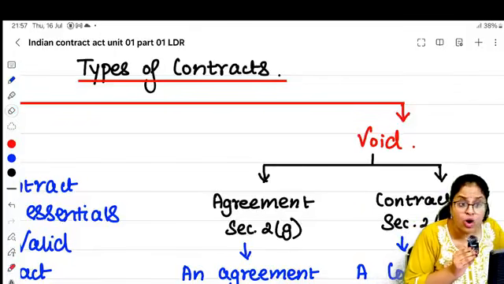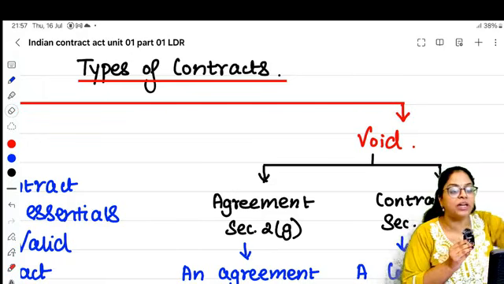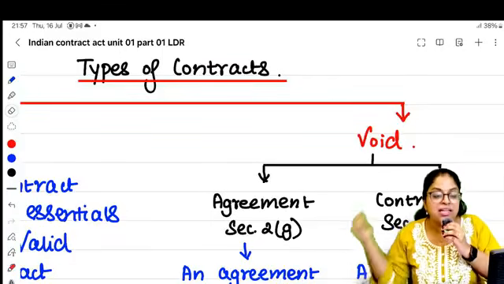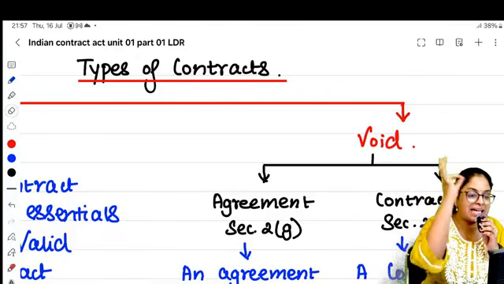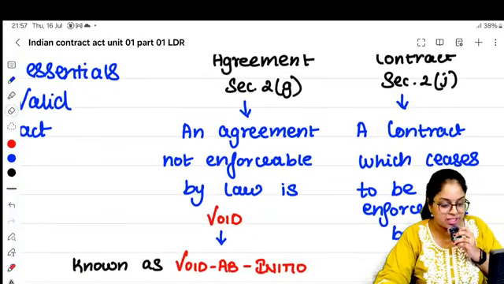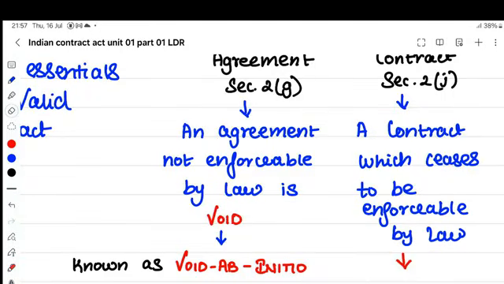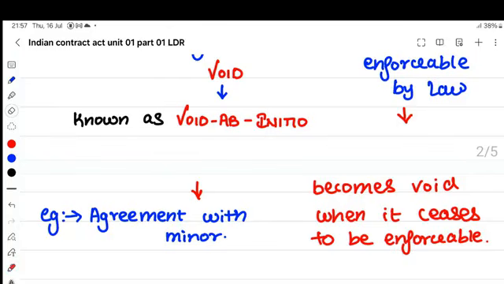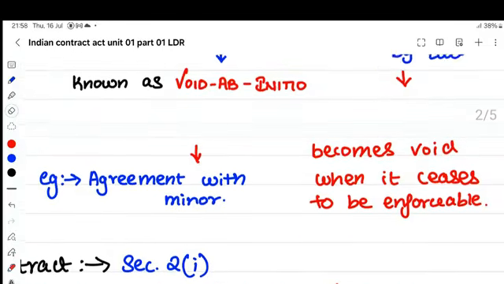Ma'am, this is not a void agreement. No, because when you entered, it was absolutely valid. It fulfilled all the 9 conditions. It was a valid contract. But later, something happened because of which it ceases to be enforceable by law. A void contract is a contract which ceases to be enforceable by law. When you entered initially, everything was perfect. After that, something happened because of which it has become void. Is that clear, people? Can we do a quick section revision?